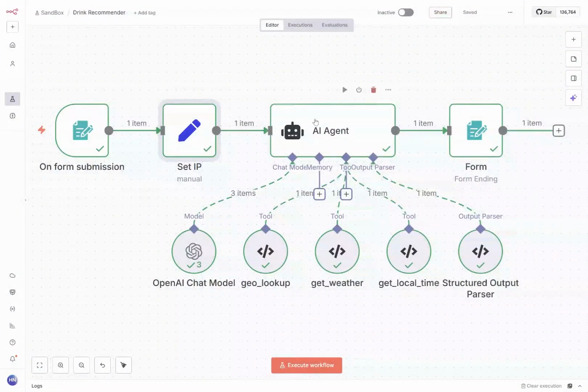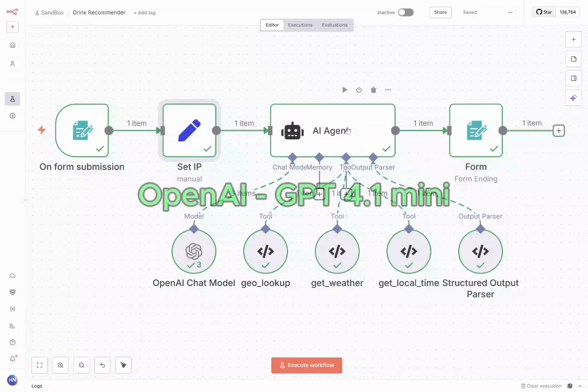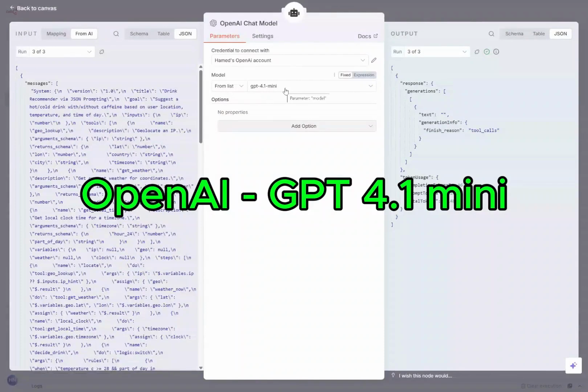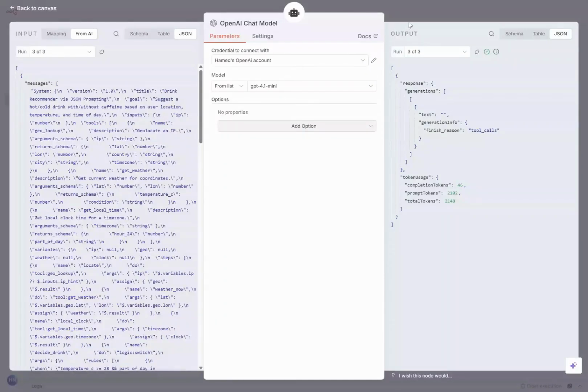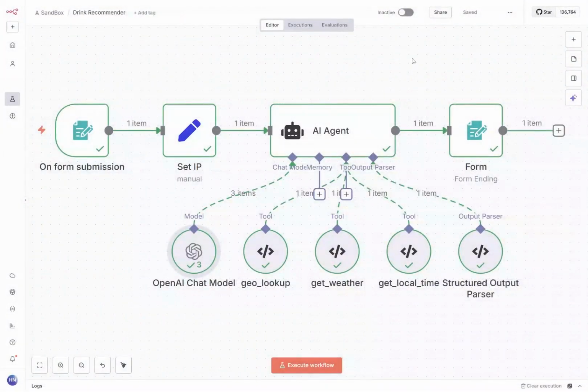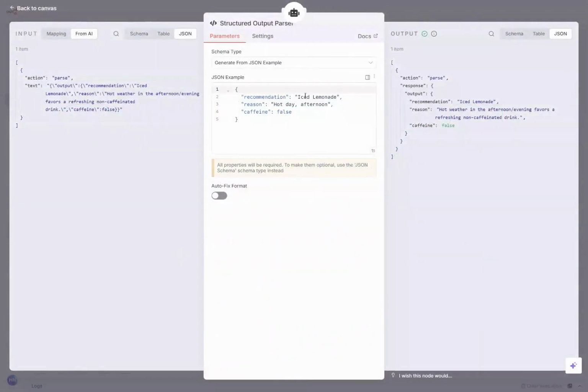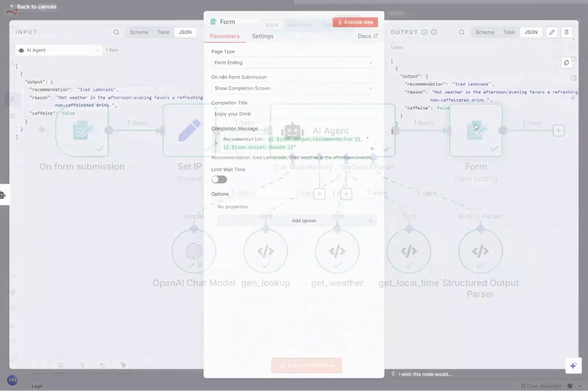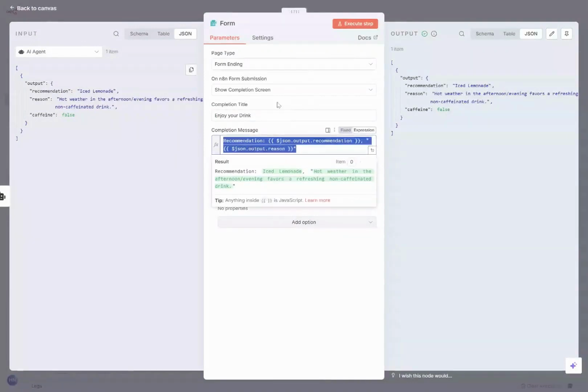When you submit the form, it sends the IP address to the AI agent, and the AI agent, in this example, uses OpenAI and the OpenAI chat model, version 4.1. It can call the tools and get the information needed. And finally, we have an output parser to make sure the output is well structured. It's a JSON file again. And we pass the JSON to the form. And as you can see, the form gets the JSON and renders it.